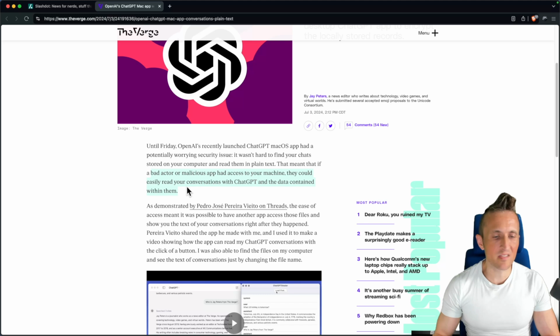Duh. So this is the part that just gets me, because if you've got a machine that's compromised and you have software running on it that has compromised that machine, well, then why in the world would you assume you have some sort of protection from some other mechanism? That mechanism obviously could be exploited as well. And at the end of the day, if somebody really wants access to the chats, they'll get access to the chats.